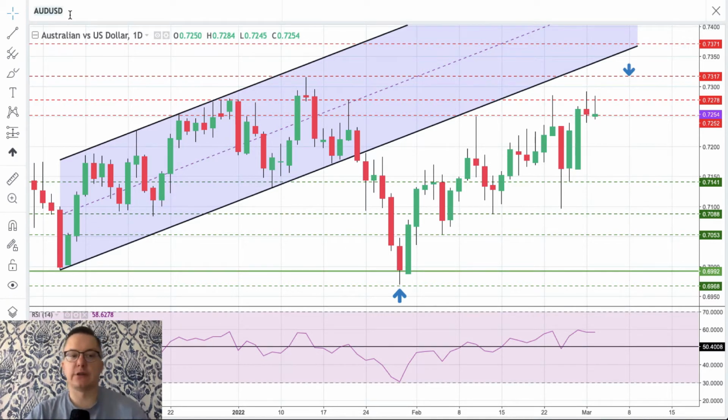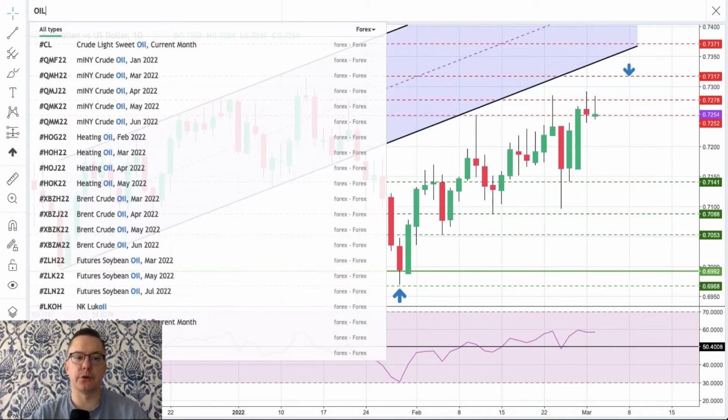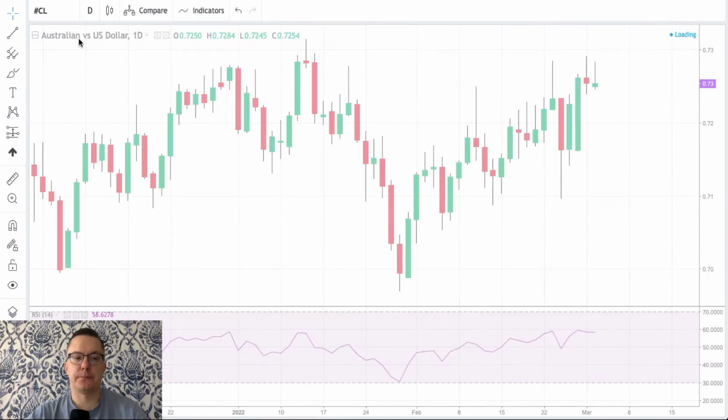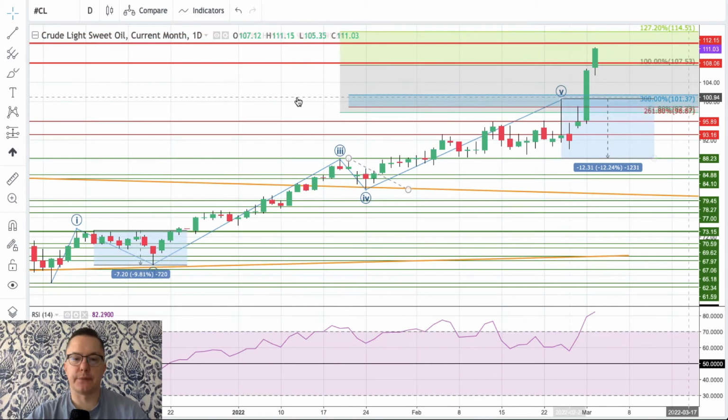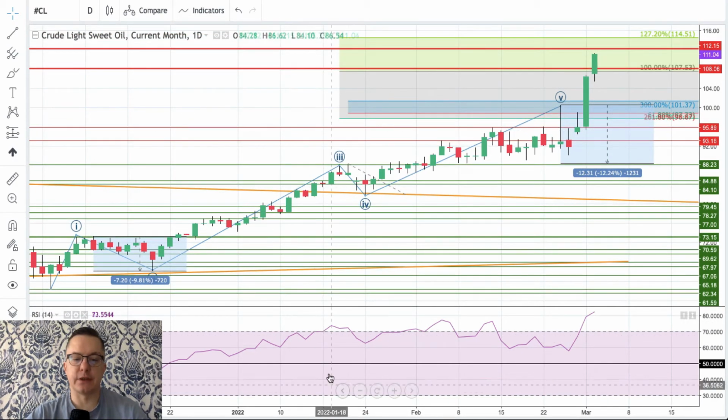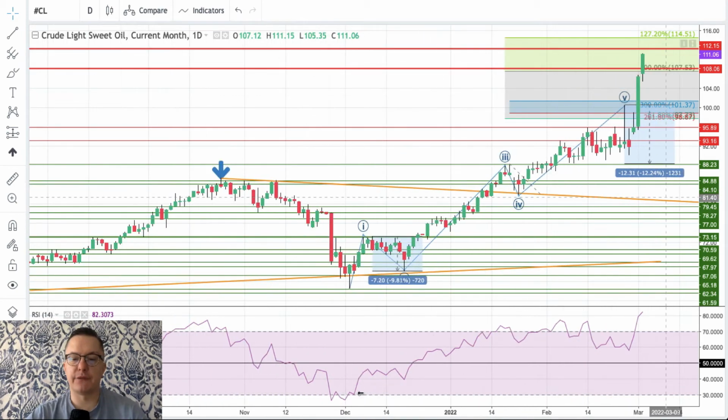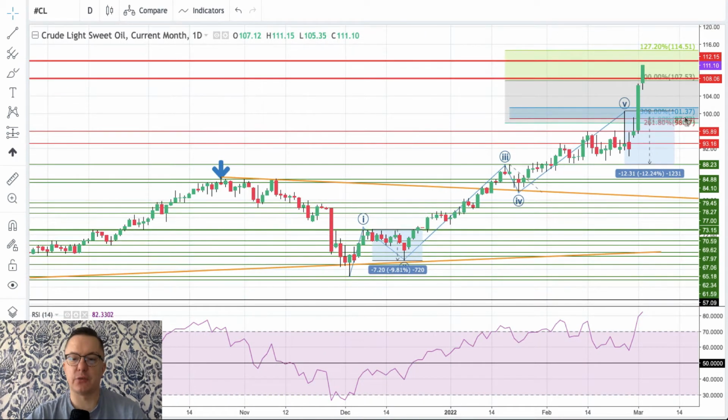So Australian dollar to the American dollar, we should definitely take a look at the crude oil chart ahead of the data. So what do we have here? We have a classical extension in wave 5.